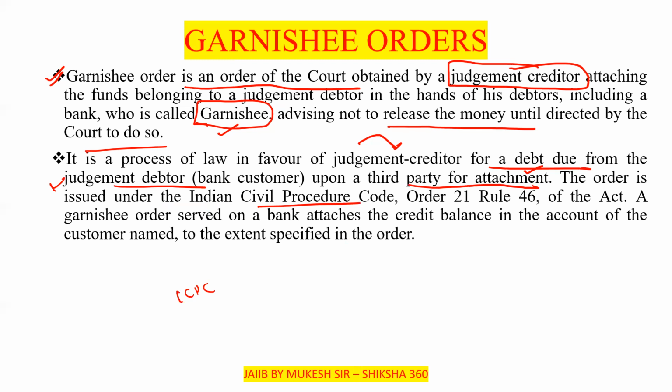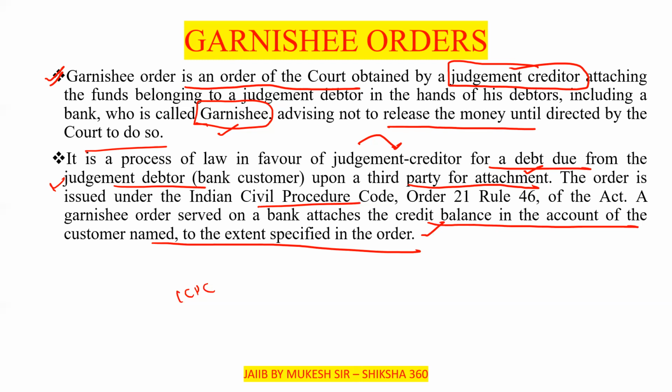A garnish order served on a bank attaches the credit balance in the account of the customer named, to the extent specified in the order.